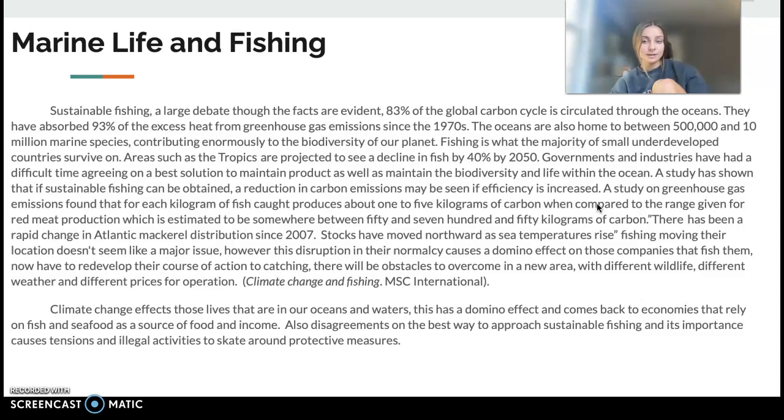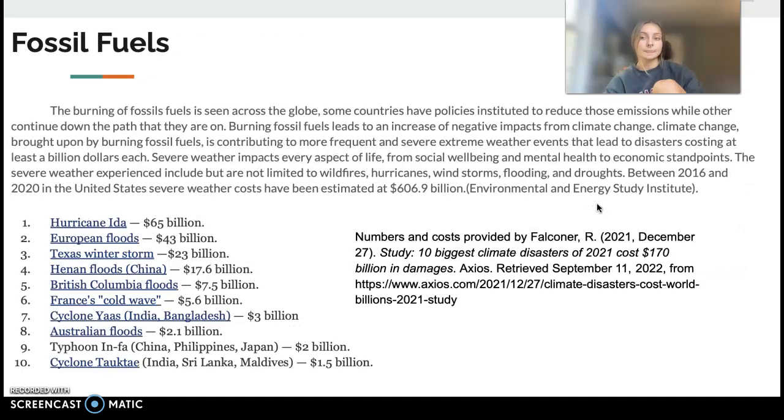Climate change affects those lives that are in our oceans and waters. This has a domino effect and comes back to economies that rely on fish and seafood as a source of food and income. Also, disagreements on the best way to approach sustainable fishing and its importance cause tensions, and illegal activities are born to skate around these protective measures.